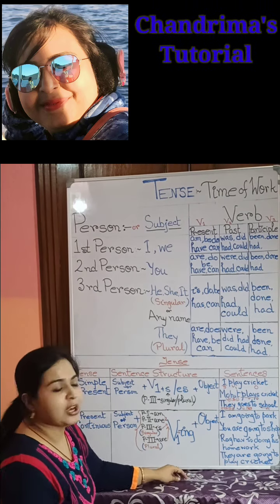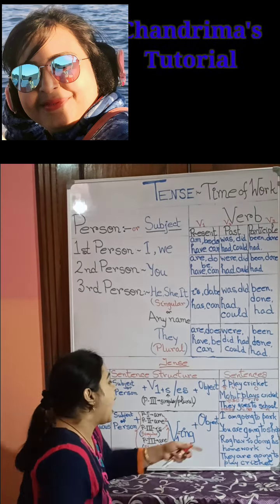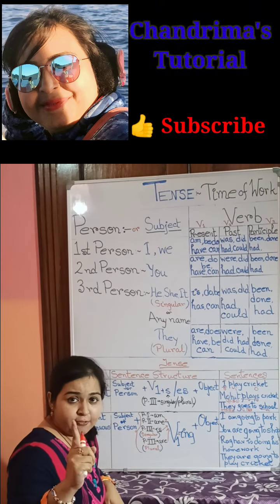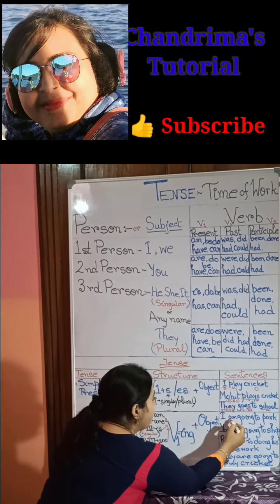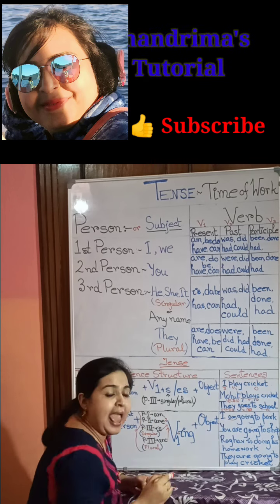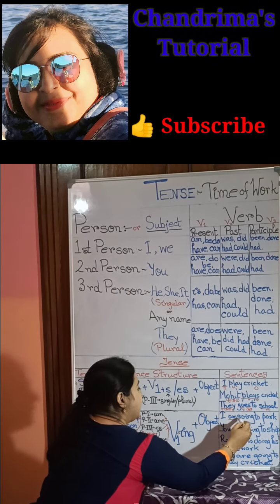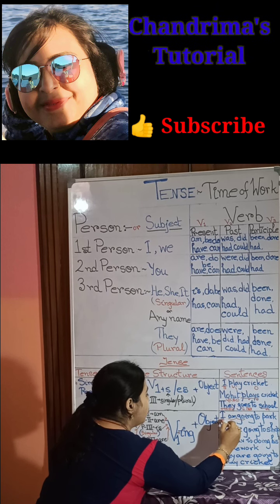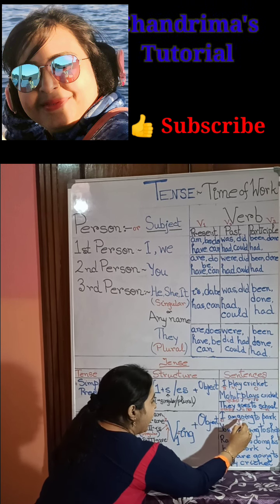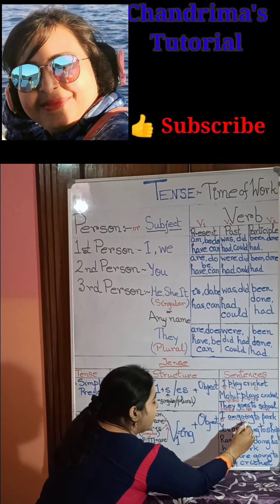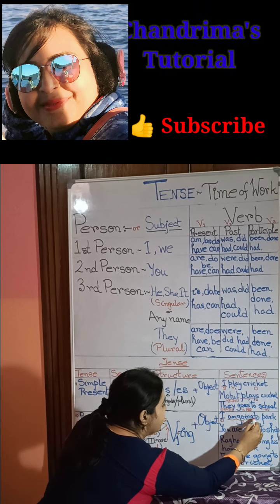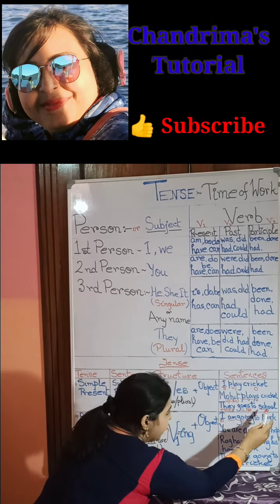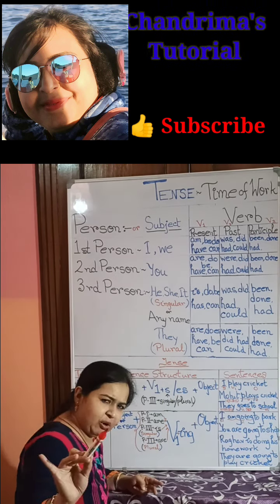Now let's check them out in the sentences. I is first person, so I will be using am here, and along with the verb go, it is person 1. Am, go is the verb first form. I will use ing here: going. Then comes the object.